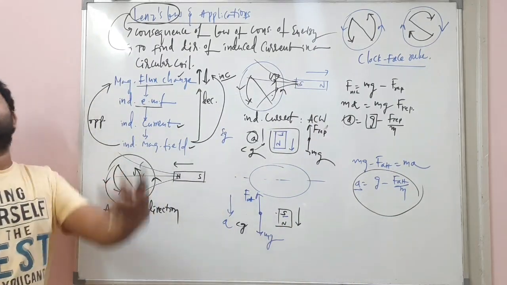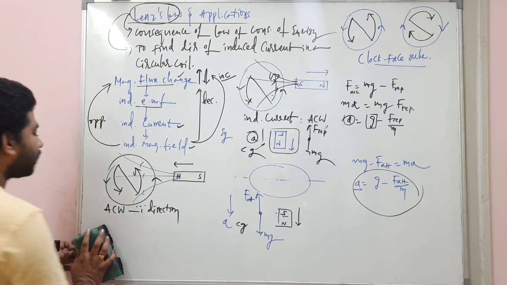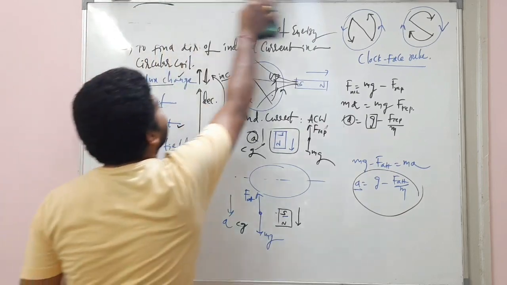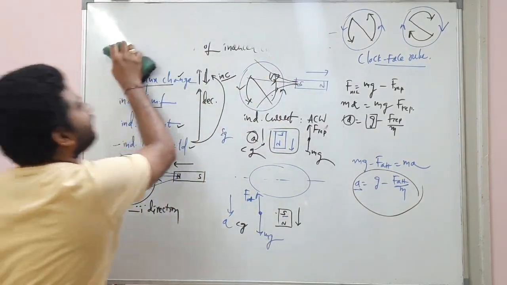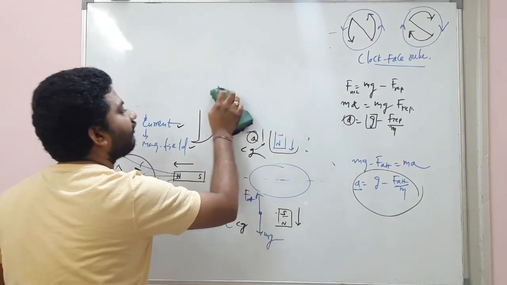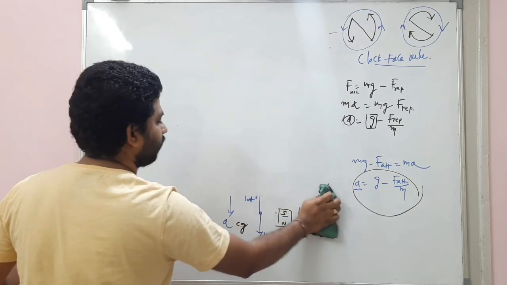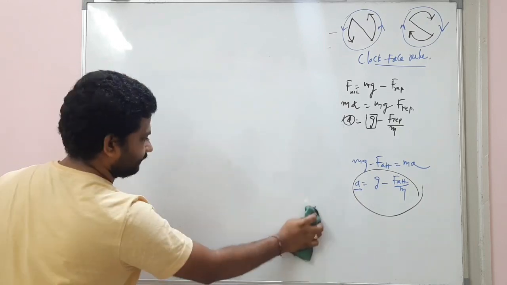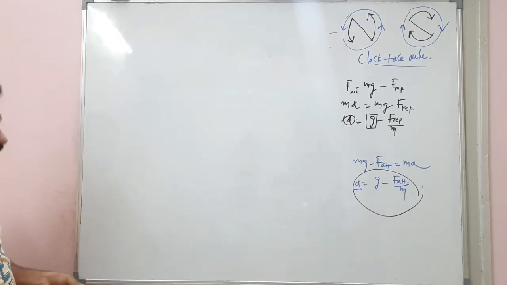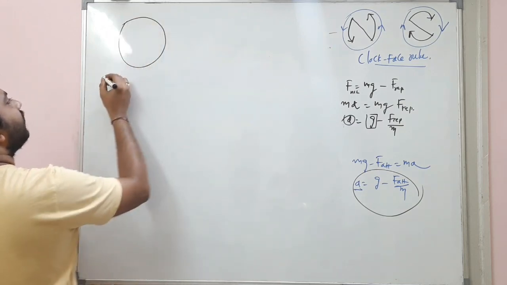About the motional EMF we will be learning in the next class, and let me rub this part so that the next Lenz law application can be discussed here. So that is the last concept of Lenz's law. I think, get ready. So there is a coil here.